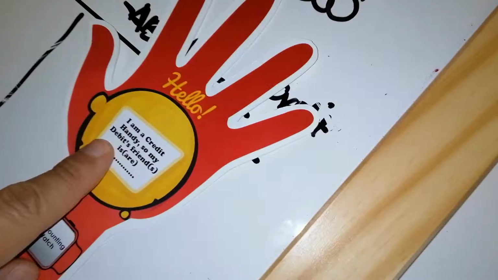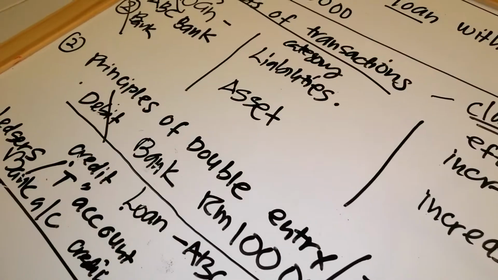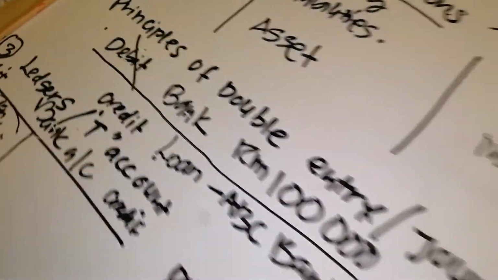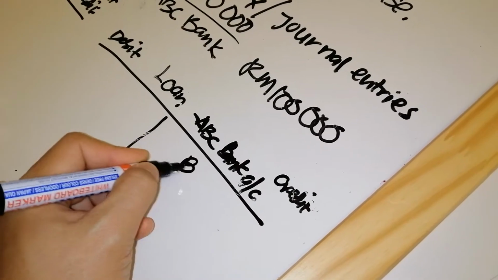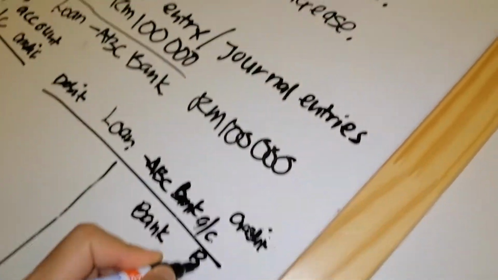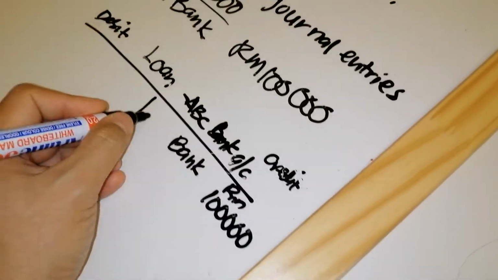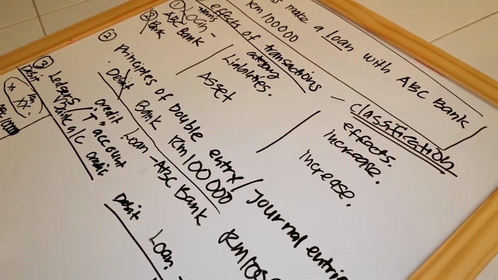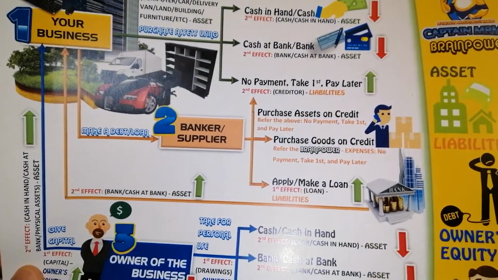So you read, I am a credit handy. So my debit friend, who is the debit friend for this credit loan? It is bank. So you write here bank. Okay, how much is the figure? 100,000 ringgit. So you put here 100,000 ringgit. If you have the date, then you put the date here. Okay. So this is for the second category, making a debt or loan.